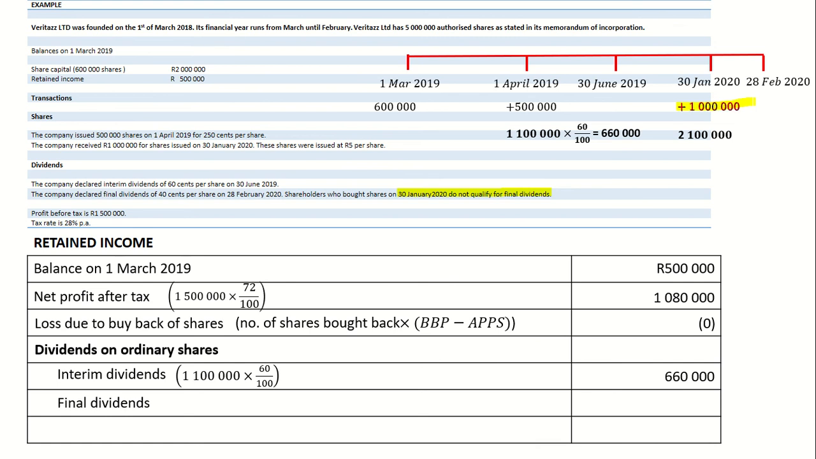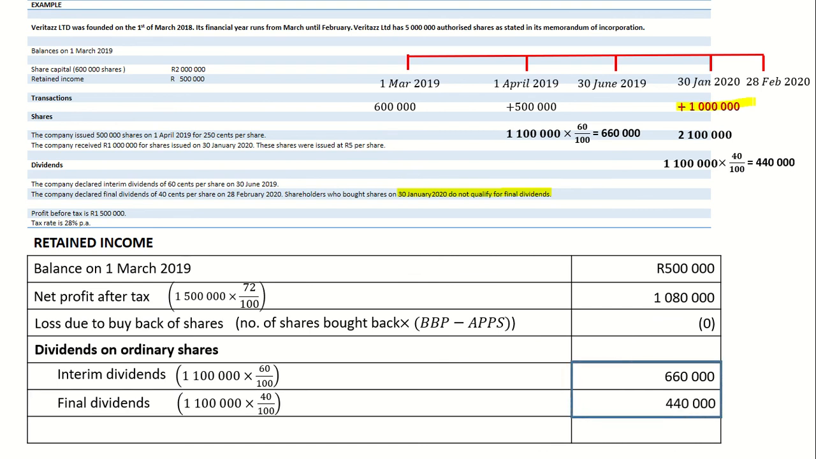Hence, I will highlight them in red. It means that it's danger. I'm excluding those shares. I will simply be left with 1,100,000 shares. Had they said nothing, please note I was going to calculate my final dividends on 2,100,000. But because they specify that those shares that were issued on the 30th of January do not qualify for final dividends, I will simply calculate my final dividends on 1,100,000, which will give me 440,000, and those will be my final dividends.